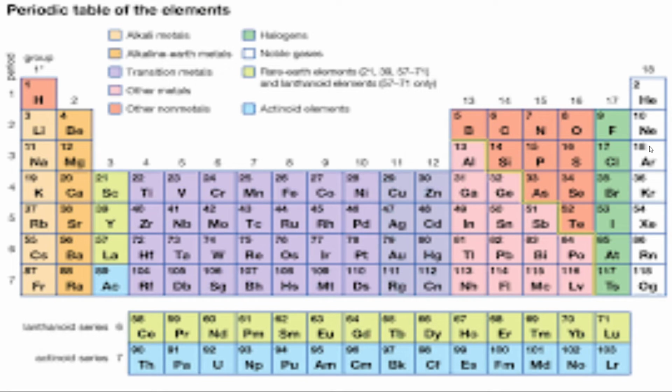Why can't hydrogen try to become like neon? Because the elements only try to attain the properties of their nearest noble gas. And I'm quite sure this is clear. And if you want, we will discuss more about the periodic table in one of our future videos.